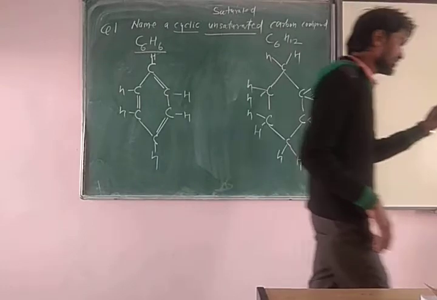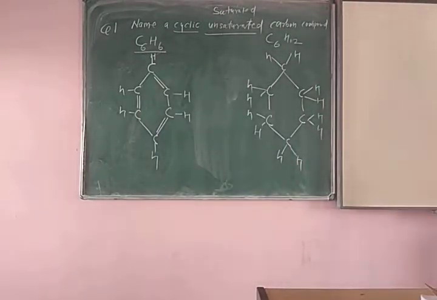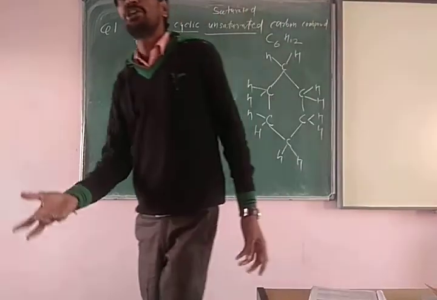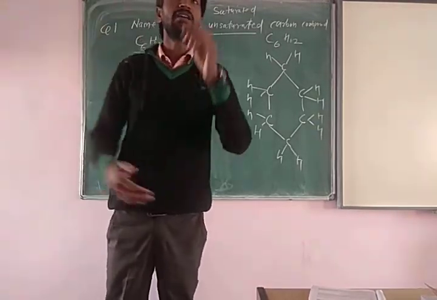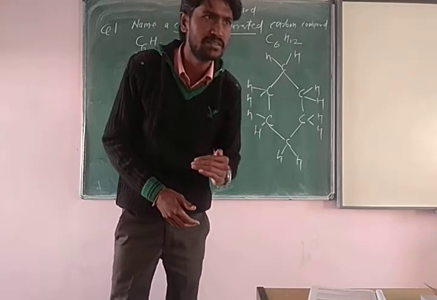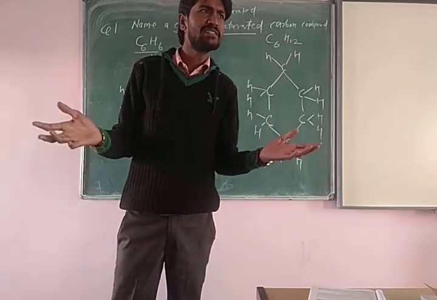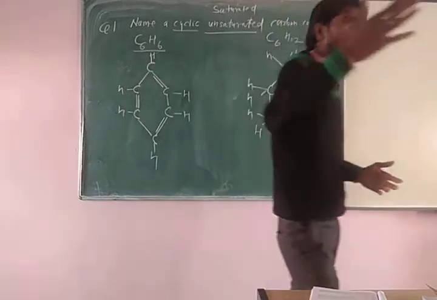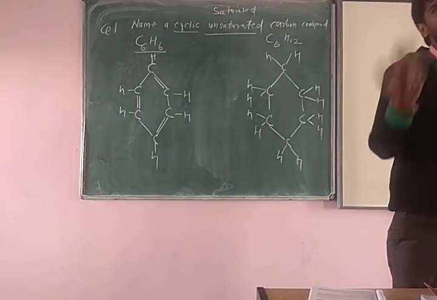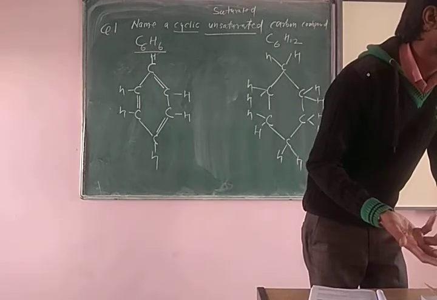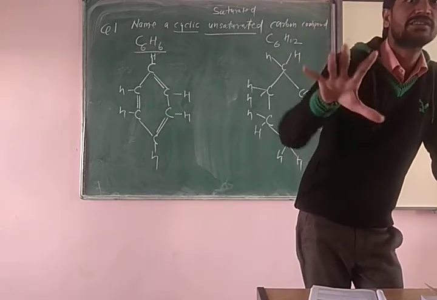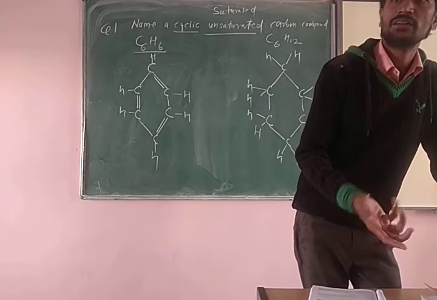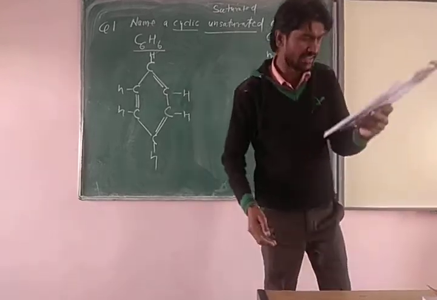After that, the next question is: write two factors that determine the size of population. The two factors are birth rate and death rate. The birth rate increases and the death rate decreases. Nowadays the birth rate is increasing and the death rate is decreasing, due to which ultimately the population is increasing day by day. So these are simple questions and answers. There is no need for more discussion or extra study. Clear all? Okay. Now the next question, beta.